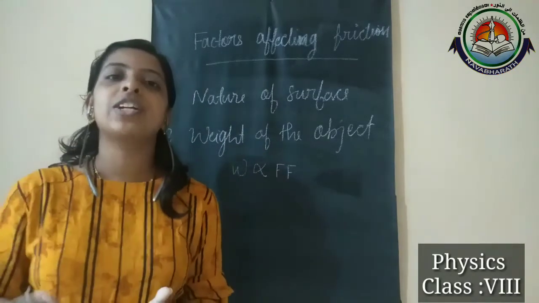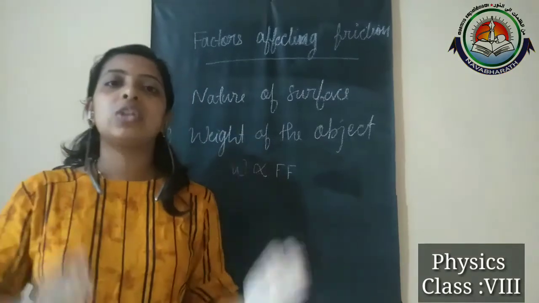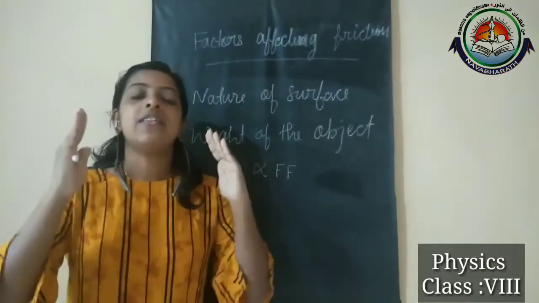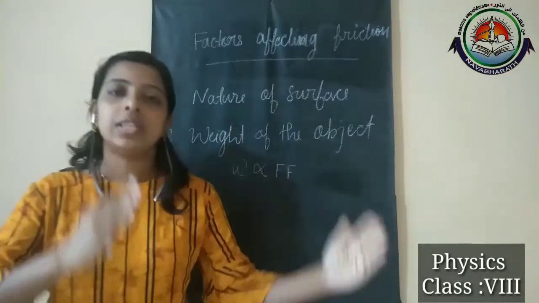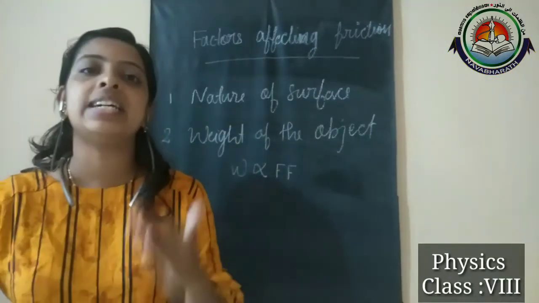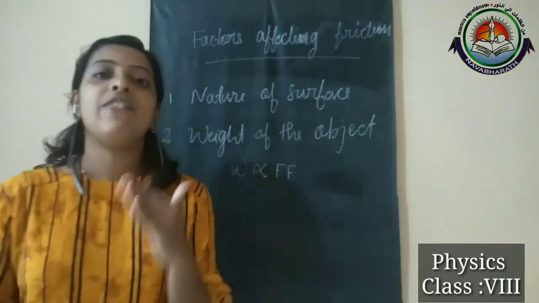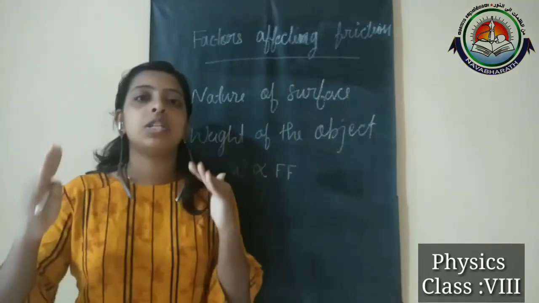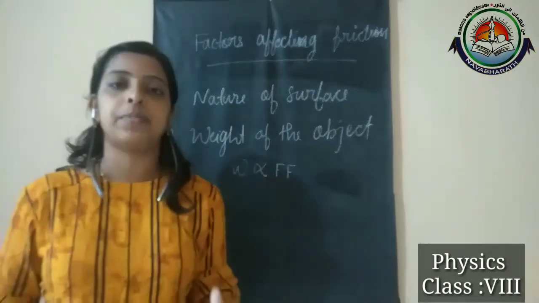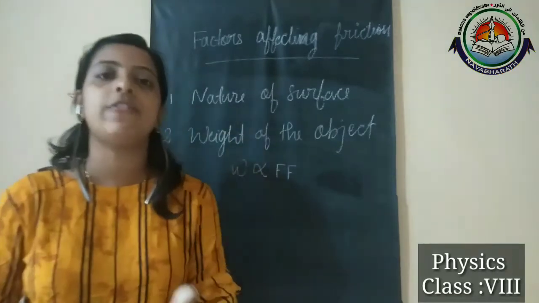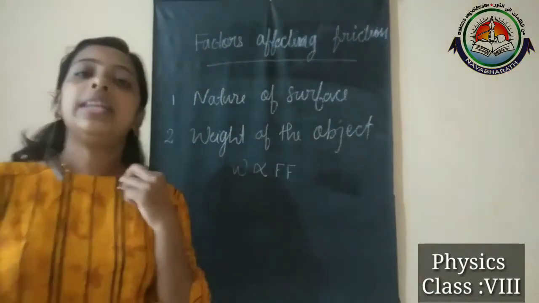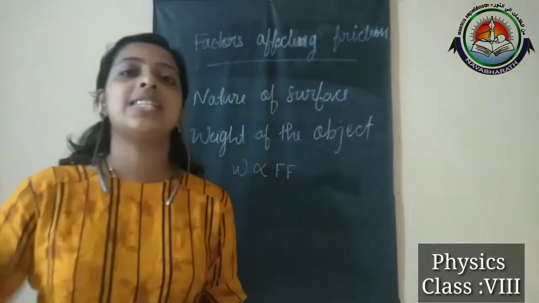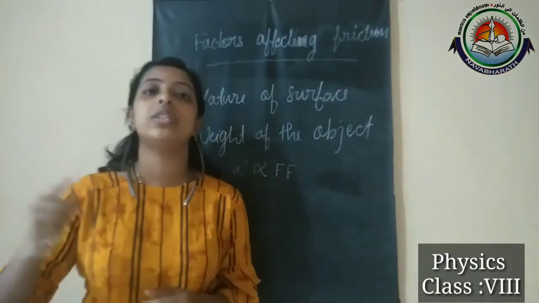Fluid friction means that liquids and gases exert a frictional force when solid objects move over them. And the frictional force exerted by the fluid is called drag.